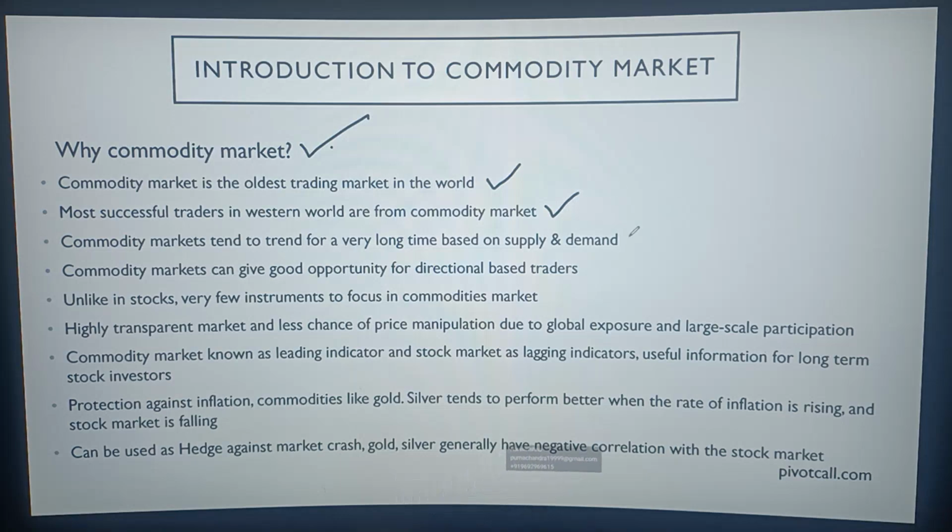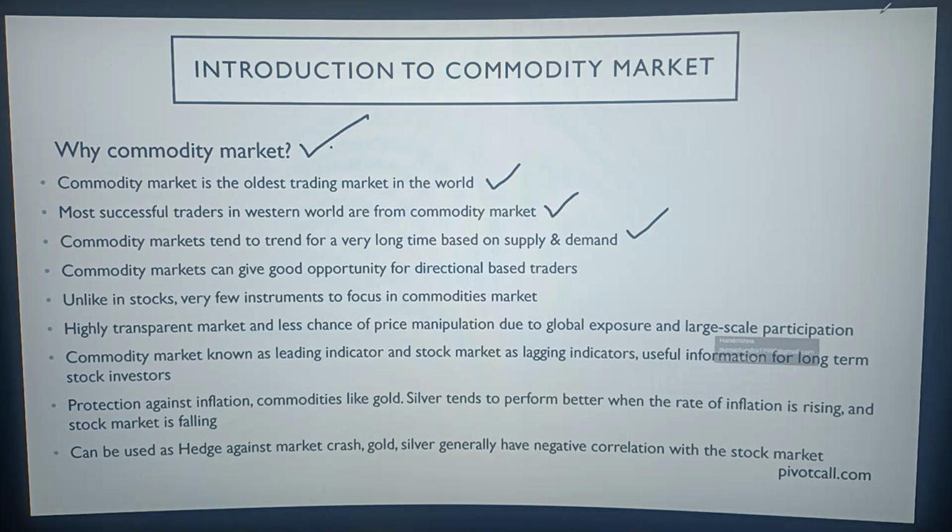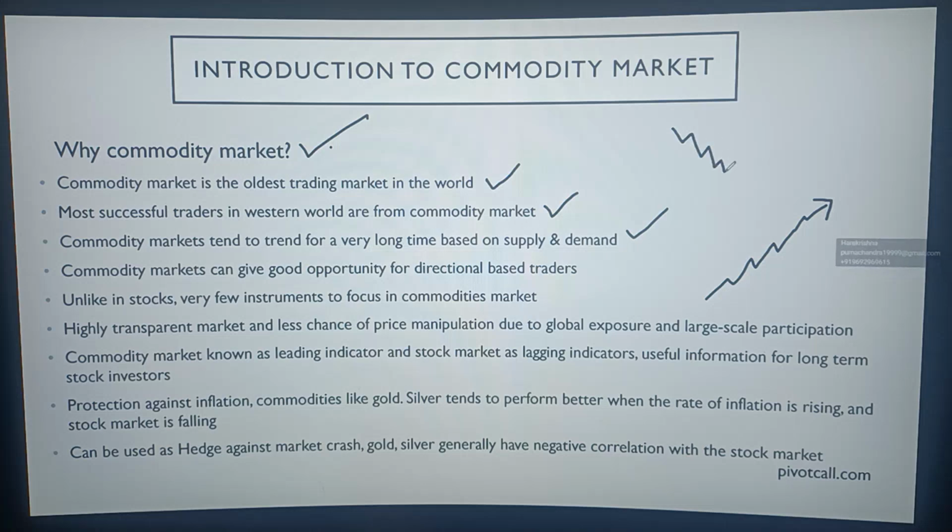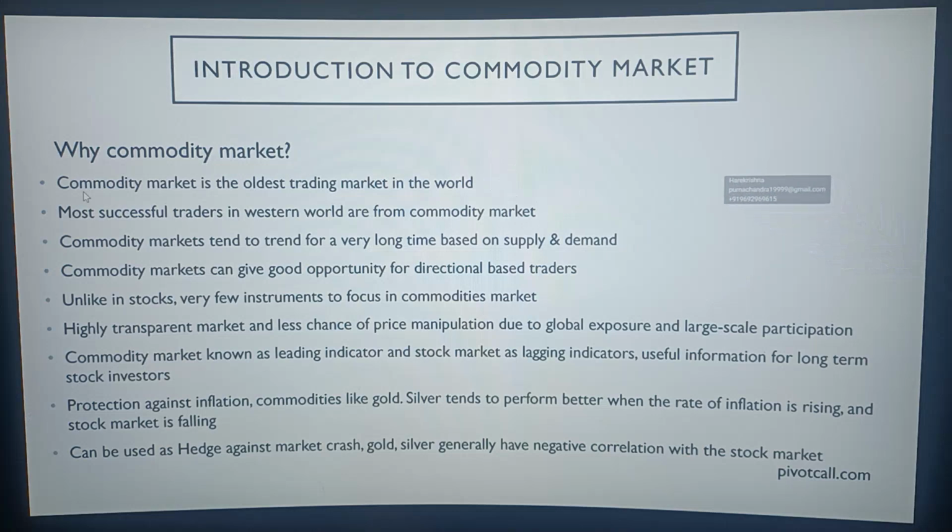Next, the commodity market tends to trade for a very long time based on supply and demand. When I say supply and demand, I'm not talking about how we discuss it in Nifty Bank Nifty, where there is a supply here and the candlestick took resistance, or there is a demand here and the candlestick bounced. Not that supply and demand. Whenever there is a demand, price keeps going up. Everybody knows that when there is huge demand, price will keep going up. When there is huge supply, that means there is no demand, and price keeps going down. That is how the commodity market works, purely based on supply and demand.